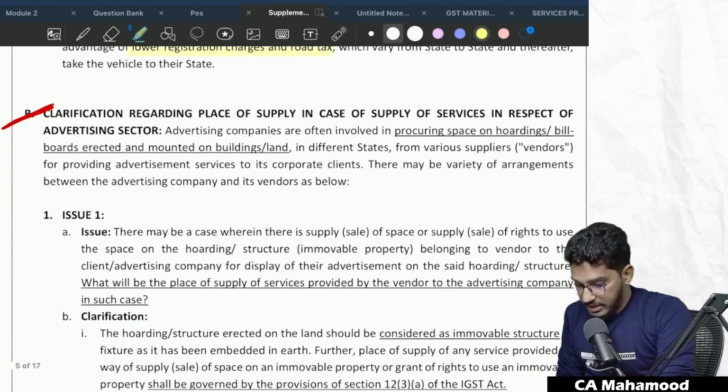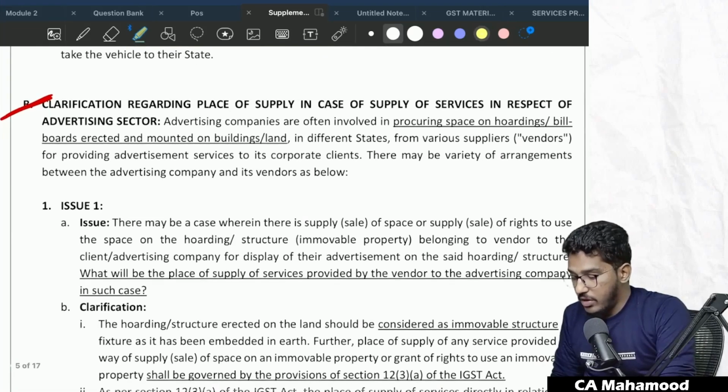So first we will read the introduction. Advertising companies are often involved in procuring space on hoardings or billboards erected and mounted on buildings or lands in different states from various suppliers for providing advertisement services to its corporate clients.